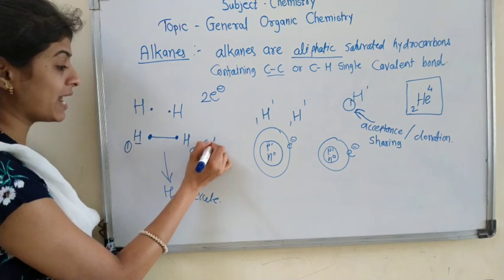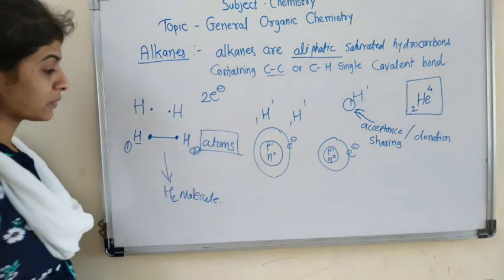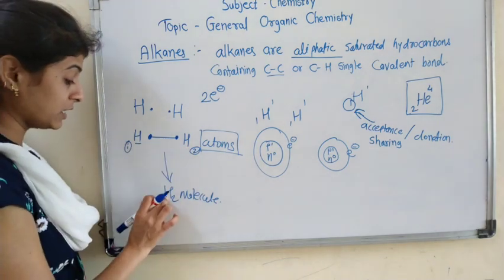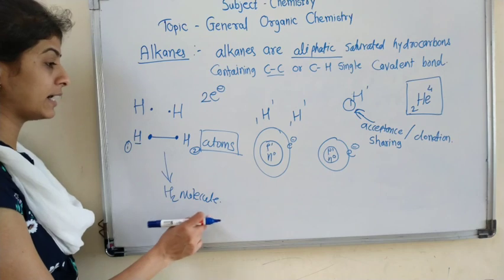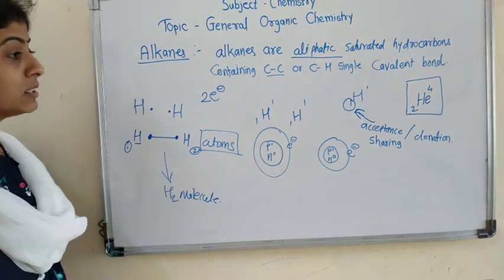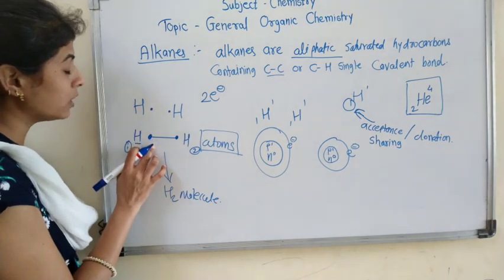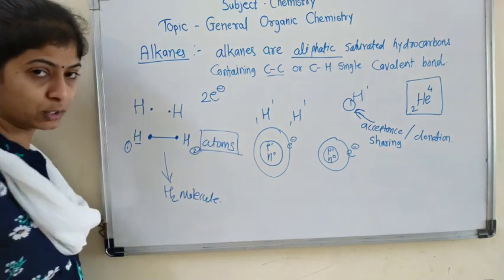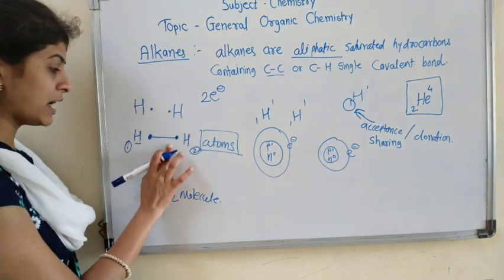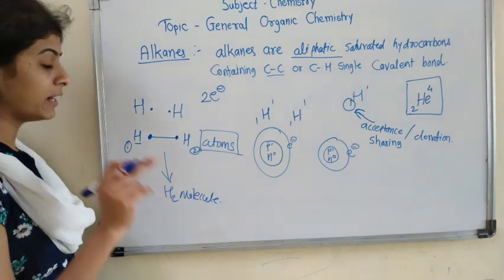These are the atoms of hydrogen, and here is the formation of the H2 molecule, that is a hydrogen molecule. Covalent bond is nothing but the bond formed by sharing of electrons.